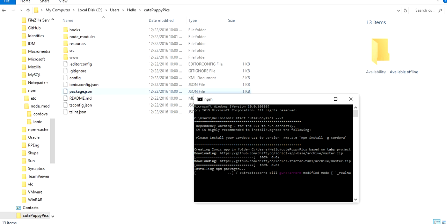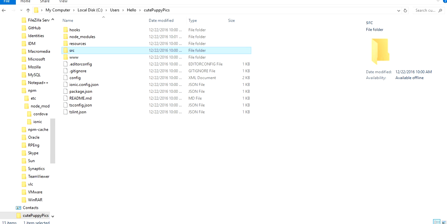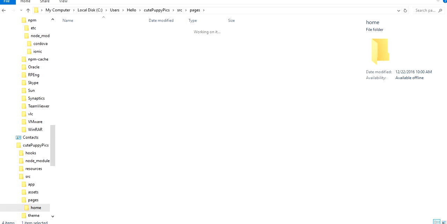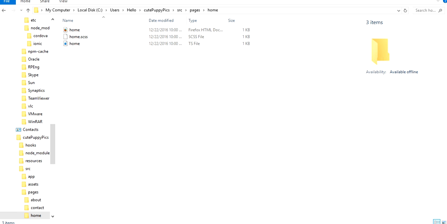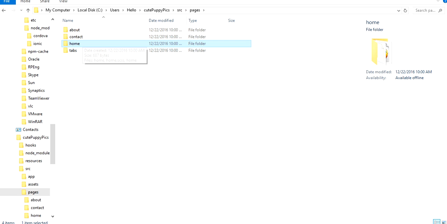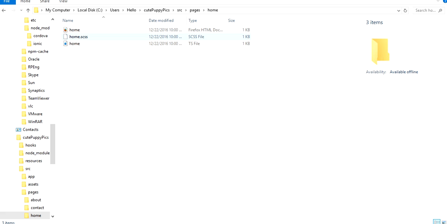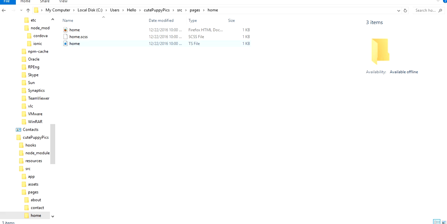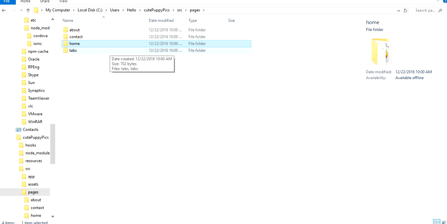Once it is downloaded, we can see that in the source section there are some files like index.html. In the pages folder there are some files. In the home section there are some files. You will see that each and every page has a different folder, and within that folder, suppose I talk about home, in the home folder there are three files. One is home.html, one is home.scss, and one is home.ts. So all these files work for the home page section.